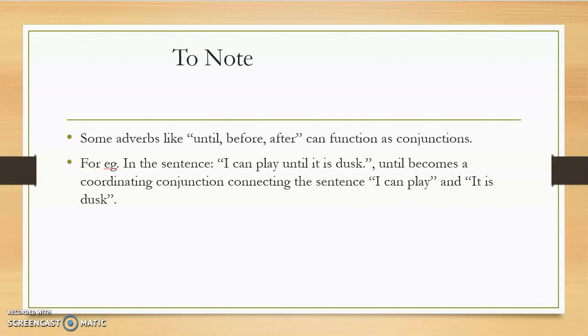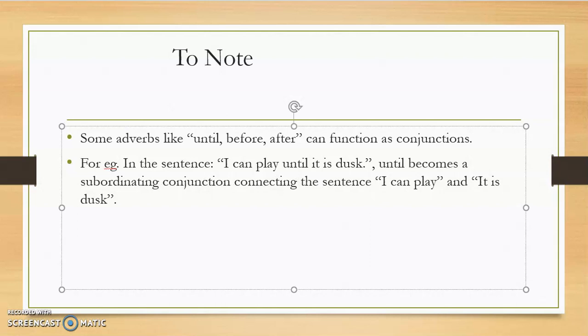And there are some certain things that you have to keep in mind. First one is, some adverbs like until, before, after, they can function as conjunctions. For example, in the sentence, I can play until it is dusk, here until acts as a subordinating conjunction, because, as per the definition I gave you, it can be used to combine independent as well as dependent clauses.